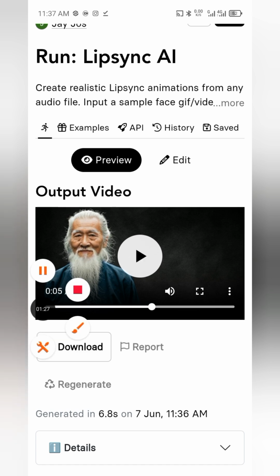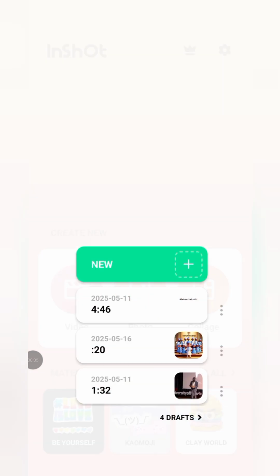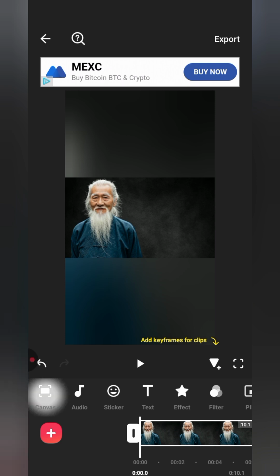All right, so now I'm going to go to my InShot. I'm going to be editing my work here on InShot. Okay, so let's just dive right in. So at this side of looking at it, we go to Canvas. We need to go to Canvas.